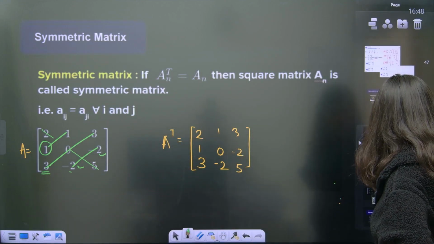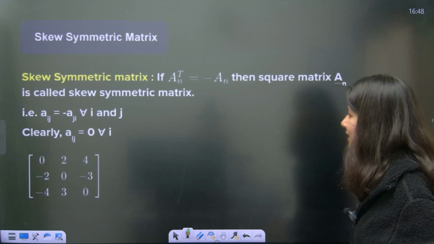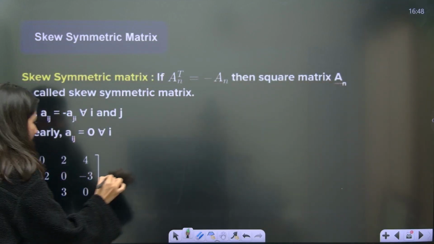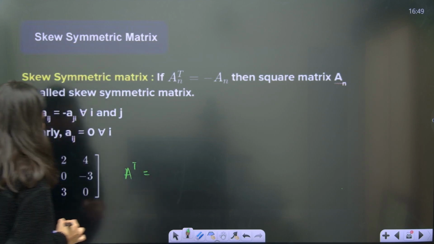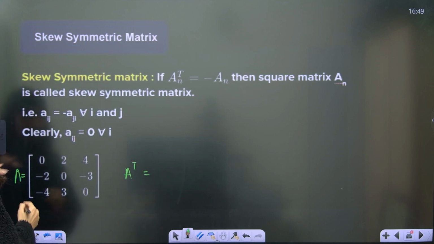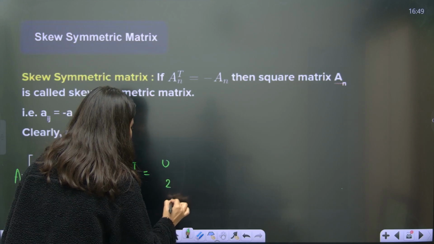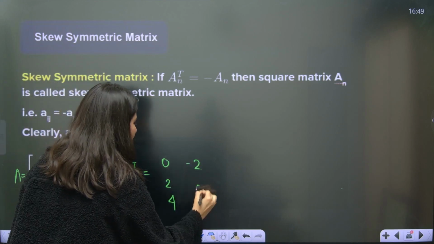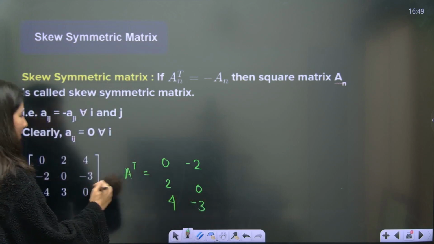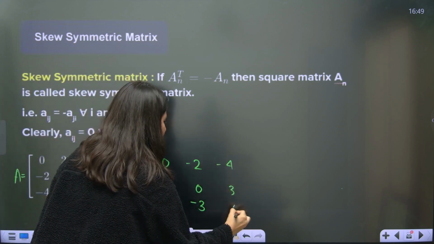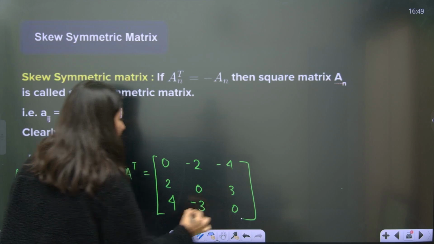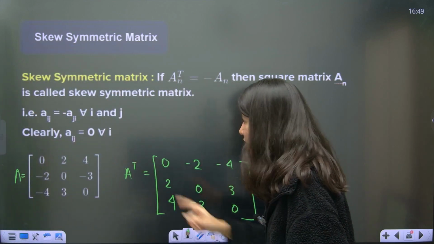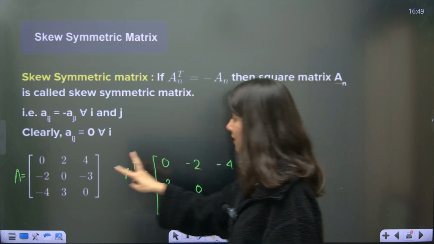Now the old uncle will come and will recognize skew symmetric also. First of all, I'll show you A transpose. So again 0, 2, 4; 0, 2, 4; minus 2, 0, minus 3; minus 4, 3, 0. Can you see now this and this? Compare. So 0, 0 matching. 2, minus 2. Okay, that means this is negative.